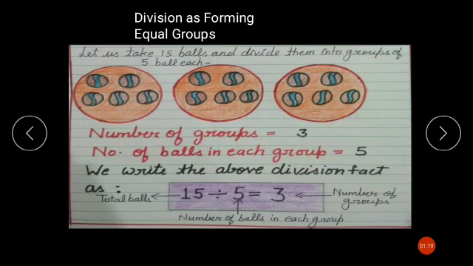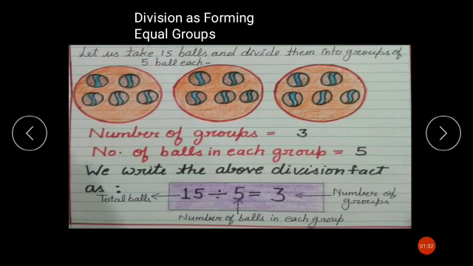Now total number of groups is 3. This is your answer. Number of balls in each group is 5. If you will keep 5 balls in each group, it will be 15. 5 plus 5 plus 5, it will be 15 balls. In this way, if you will make the 3 groups, you are able to divide these balls into groups of 5 balls each. Is it clear?